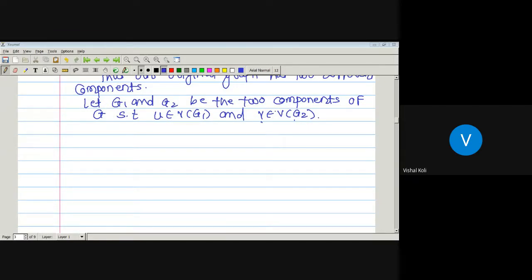So U belongs to the vertex set of G1 and V belongs to the vertex set of G2. Then what should be the degree of the vertices in graph G1 and graph G2? Since we have already said there are only two vertices of odd degree and all the remaining vertices are of even degree. Now U belongs to graph G1, V belongs to graph G2. Is this possible?